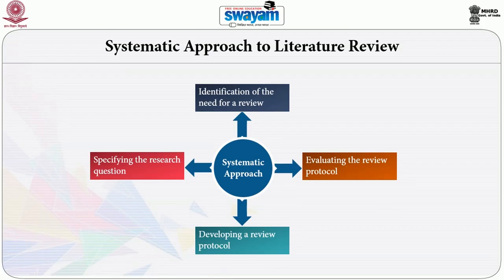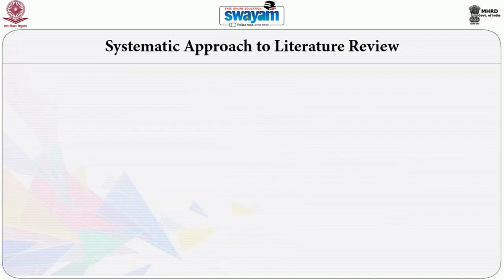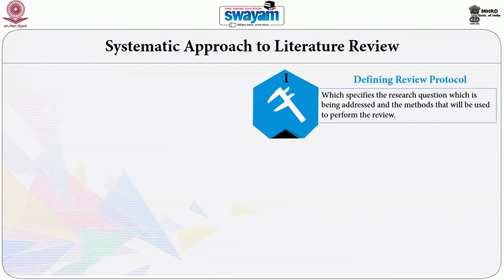The process of systematic literature review includes the comprehensive search, clear and appropriate criteria to select or reject the research studies, assess the quality of studies, extracting and synthesizing data that have been unbiased, reproducible and transparent. Some of the features that differentiate a systematic review from conventional review are defining a review protocol which specifies the research question which is being addressed and the methods that will be used to perform a research review.